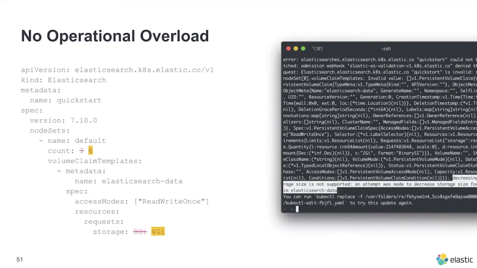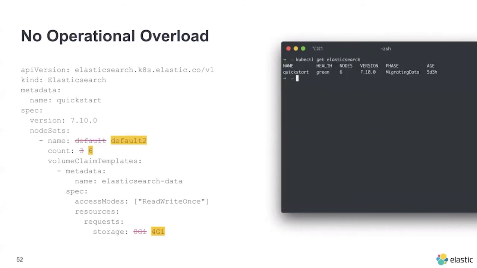And also there are some changes that are limited by PVC. For example, we can't, of course, change the storage type from HDD to SSD. And also we can't reduce the storage, for example from 8 GB to 4 GB. So the Elastic Operator will show that it can't be done. But fortunately, we can maybe do that by changing the node pool.